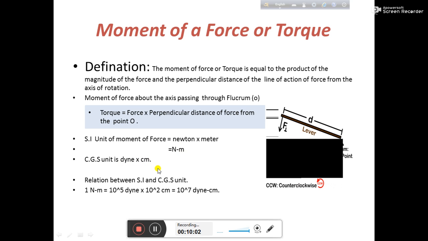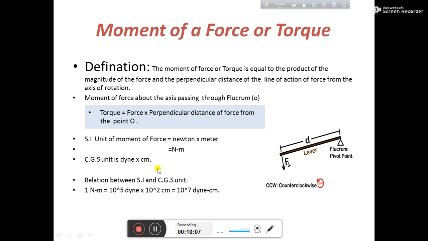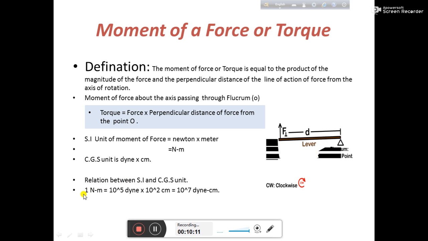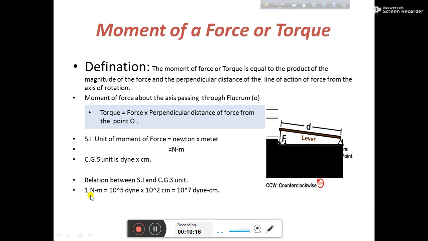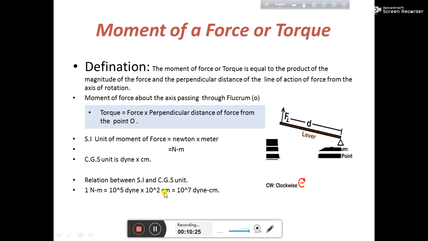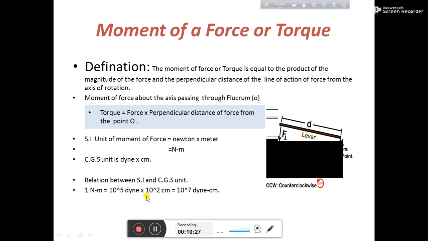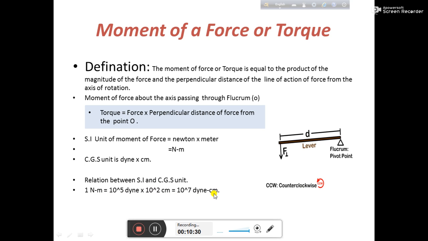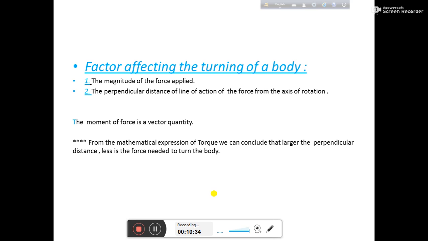It's very clear. Now a question may come in the exam, a very small question, that is the relation between the SI and CGS unit of torque. We can write 1 Newton meter, where 1 Newton equals 10 to the power 5 dyne, as it is known to us, and 1 meter equals 10 to the power 2 centimeter. So the product comes to 10 to the power 7 dyne centimeter. Is it clear? Okay, let's move to the next topic.